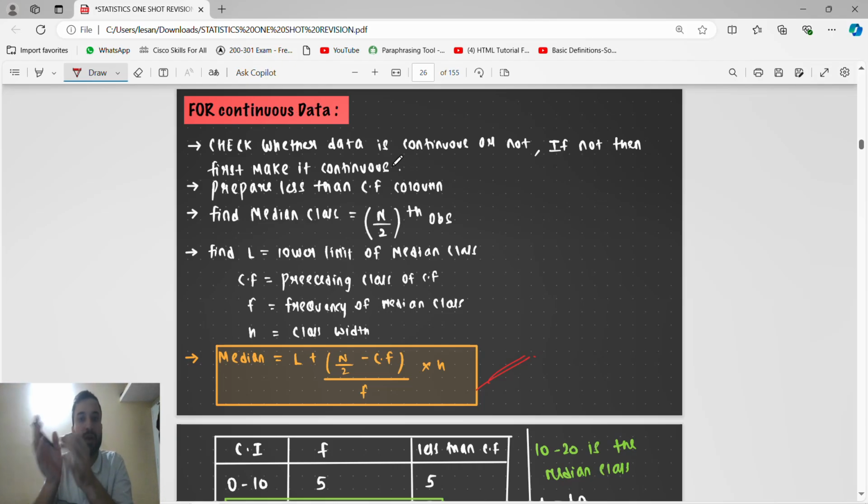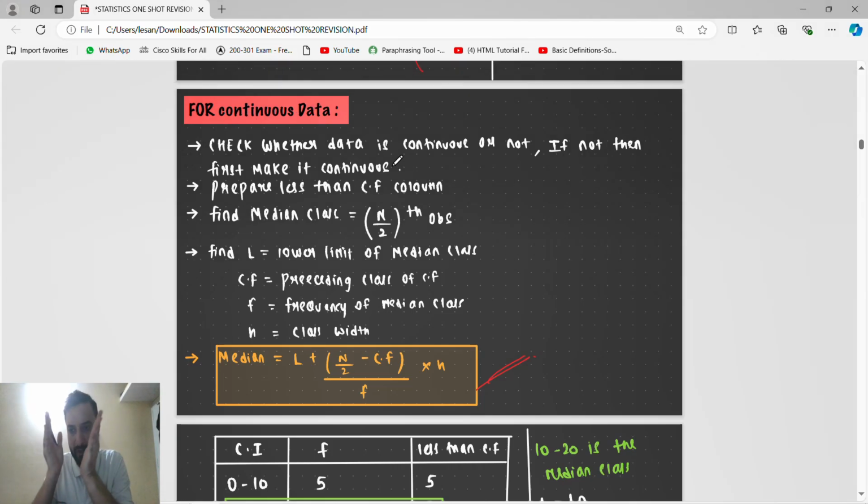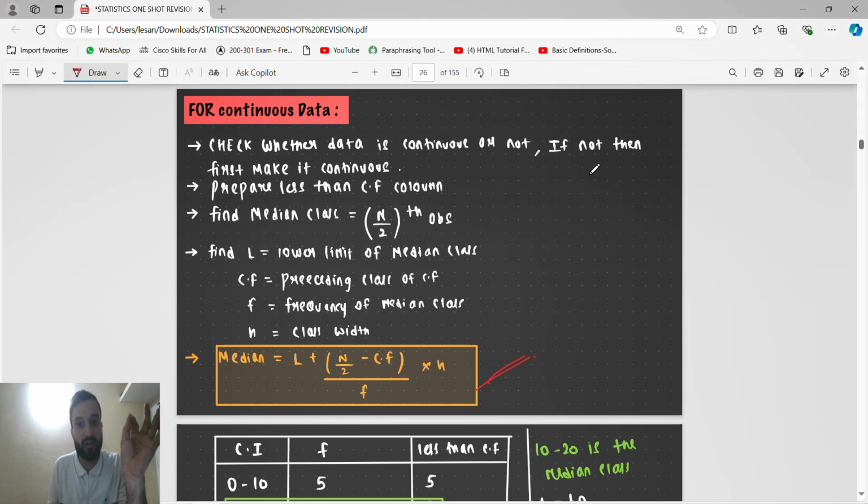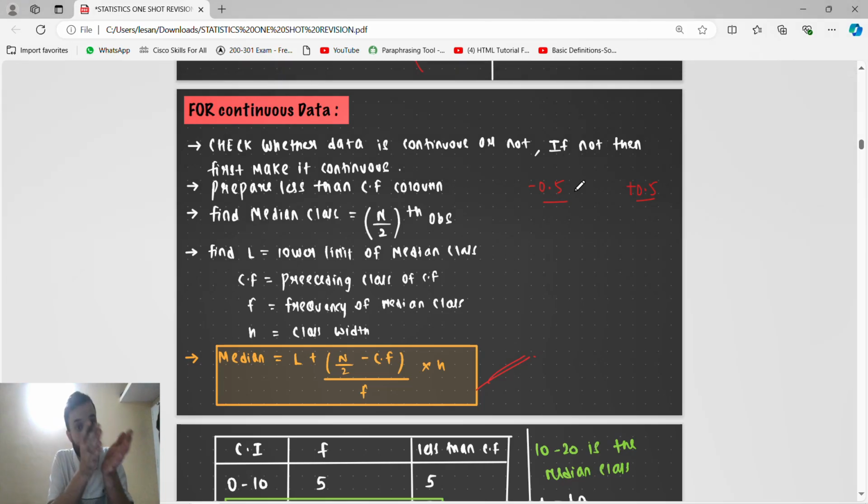Okay, we know for continuous or discontinuous, guys, if it is a discontinuous frequency distribution table, we have to convert it into a continuous frequency distribution table, because in statistics every time we want a continuous frequency distribution table. If it is given as discontinuous, what will we do? Yes, from the lower class limit we will do minus 0.5, from the upper class limit we will do plus 0.5. So we will convert the discontinuous frequency distribution table into a continuous frequency distribution table. Okay, we know this, right?